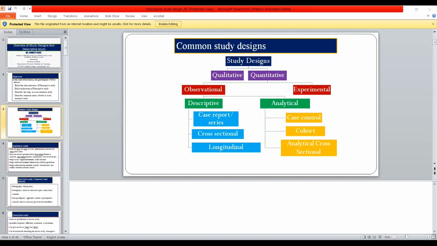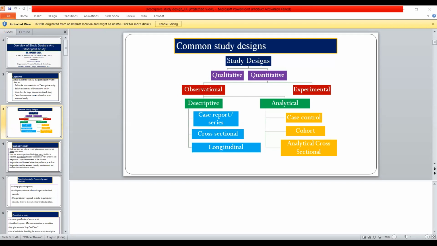So what is the difference between the case control and the cohort study? In case control, the disease is already present. You are making two groups, having disease and not having disease, and retrospectively you are seeing the other variables. Again, the next lecture is on case control and cohort. For the time being, remember. In a cohort study, the disease is not present when you are starting.